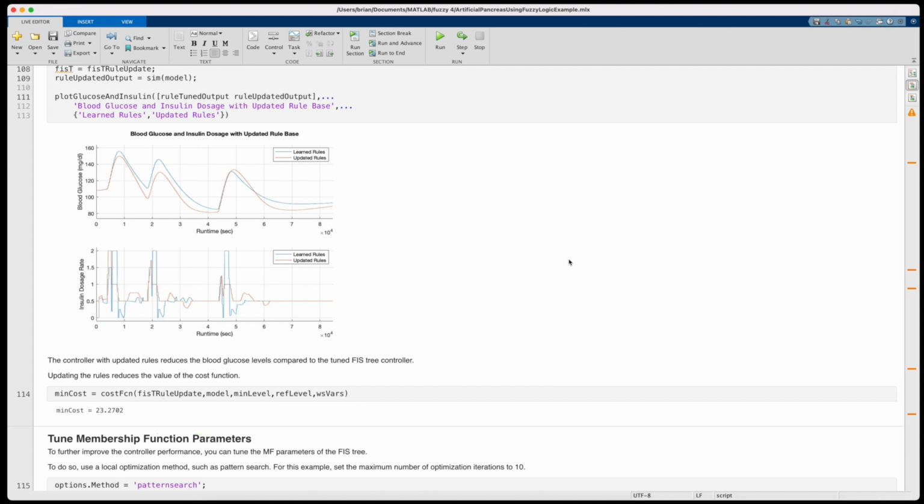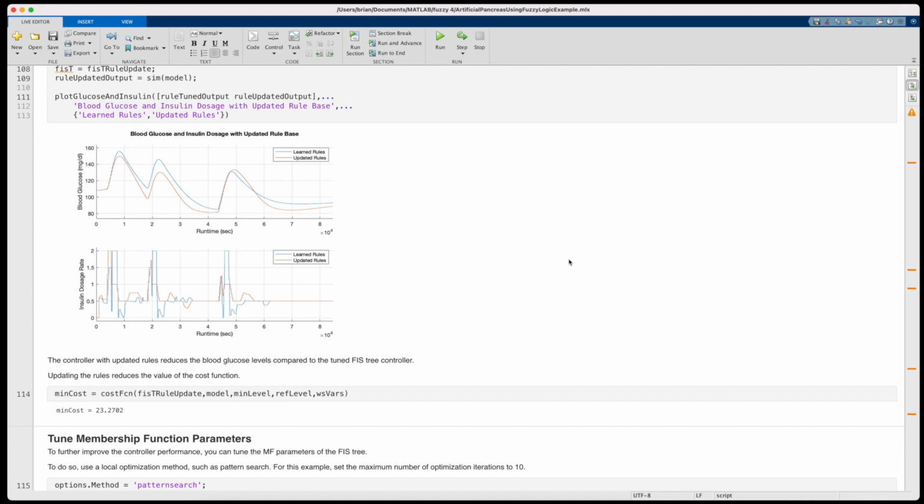Now, it's not guaranteed that manually changing will always lower the cost, but something you can do is an iterative approach, where you tune the system with data, then you modify the result with your knowledge to have the system be more intuitive, and then use that as a starting point to refine the system again with data to find a local optimal point.